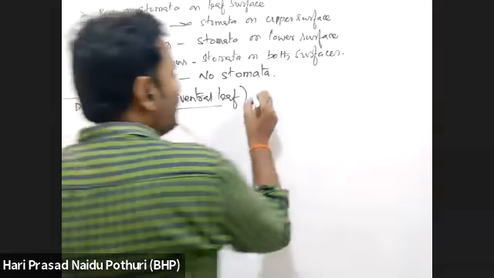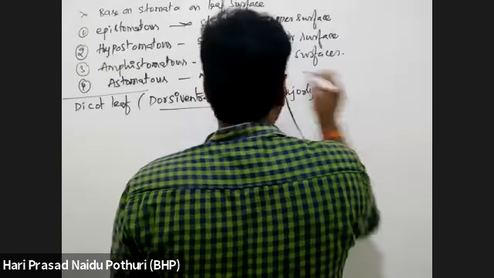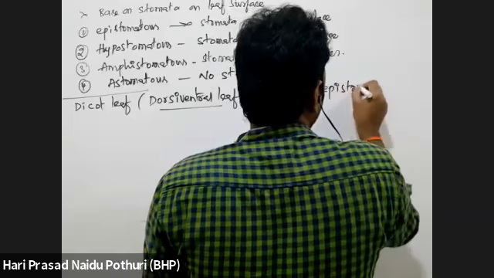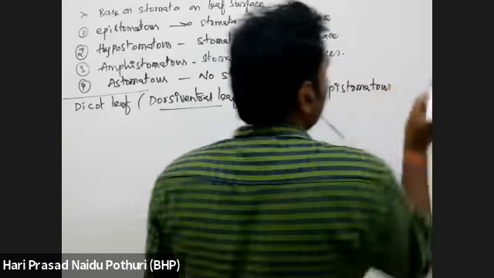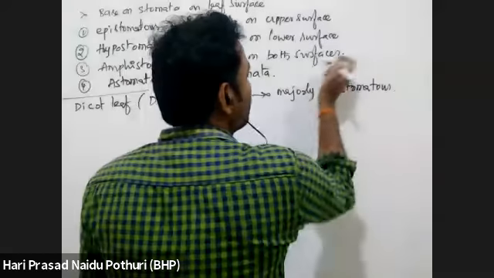This dorsiventral leaf is majorly hypostomatous: the lower surface of a dicot leaf has a greater number of stomata.